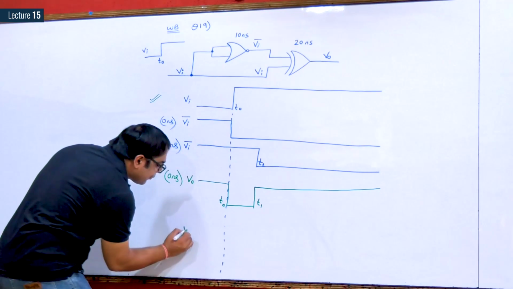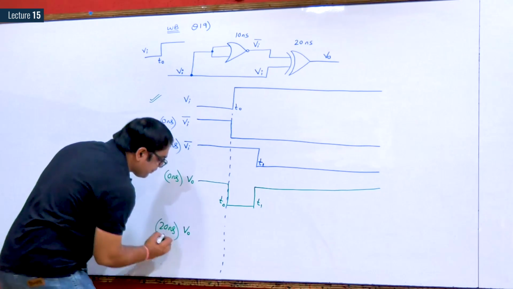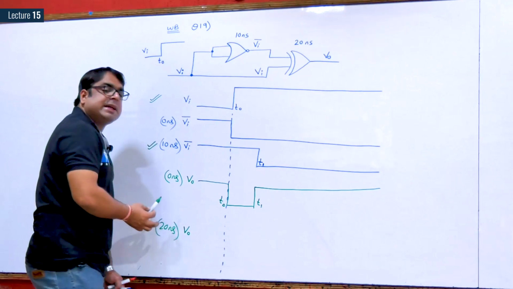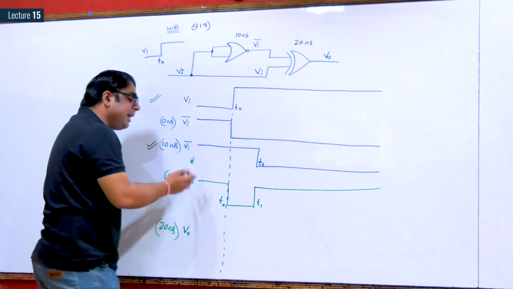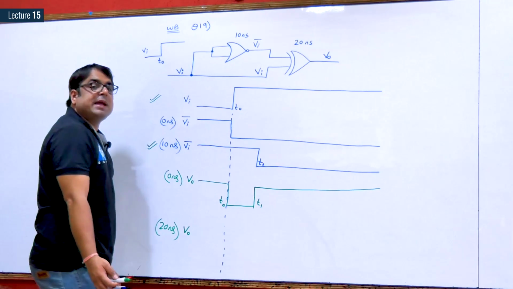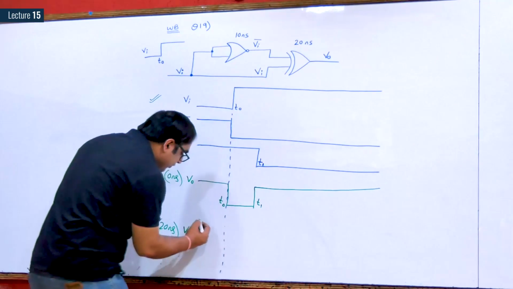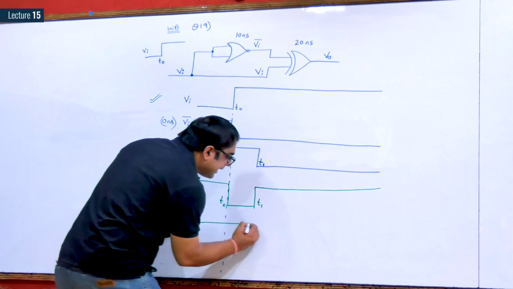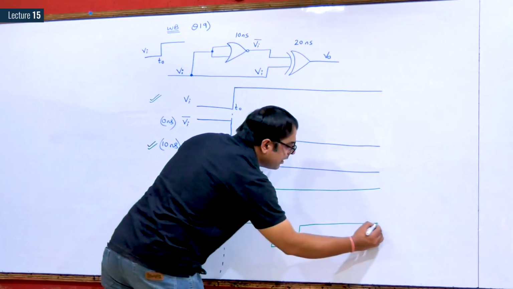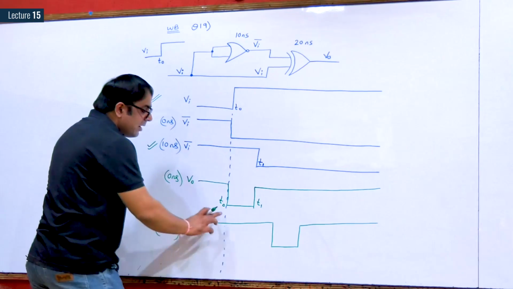So the waveform for V0 considering 20 nanosecond delay: simply shift the waveform right hand side by 20 nanosecond.